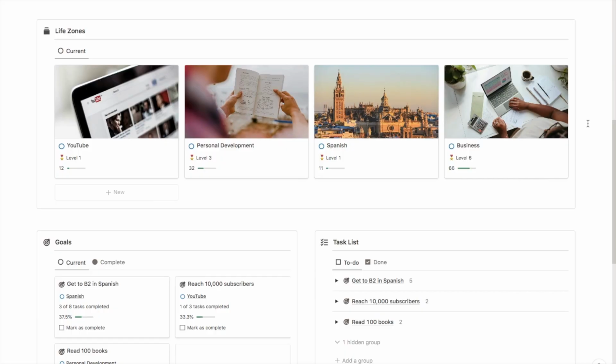So here is the gamified goal tracker that I'm going to show you how to build today. As you can see at the top, we have this life zone section. These are all of the key areas of your life. For me, I've got things like personal development, business. If you have any particular hobbies, for example, I do YouTube or I'm currently learning Spanish, then you can add these into your life zone section.